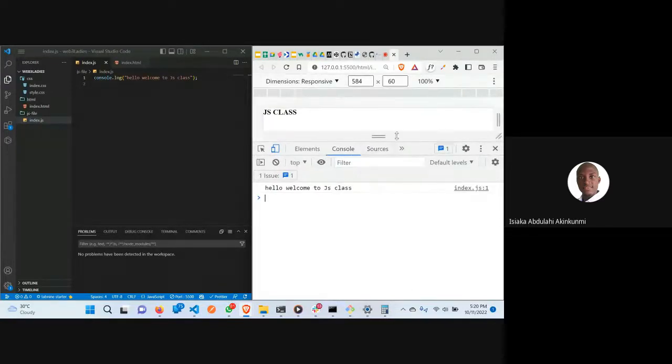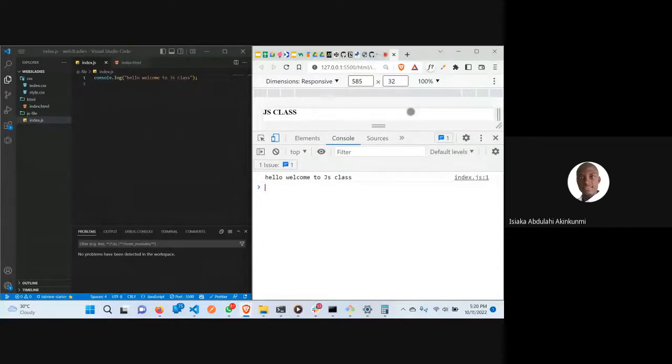Is there anyone that cannot see my console before we move forward? So you can see now it has printed this to my console: hello, welcome to JS class. So this shows that our JavaScript is properly linked to our HTML. So that's all we need. So I can just close this. I don't need it again.